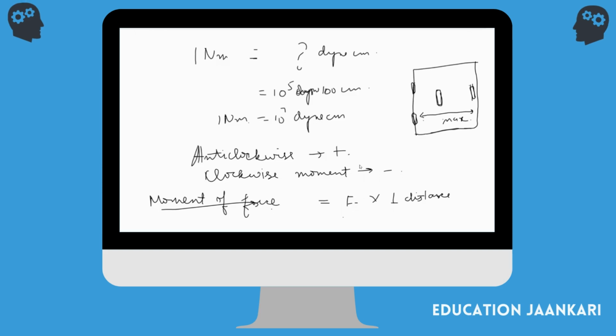I have to apply the force on the rim of the steering wheel, and I keep it away from the axis. Otherwise, I won't be able to make the wheels turn. Okay. Anything else?